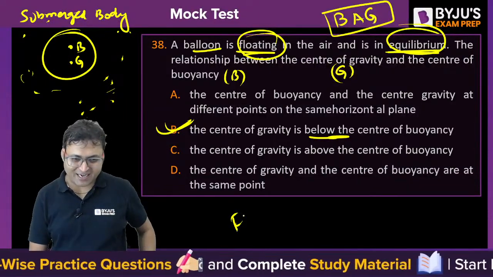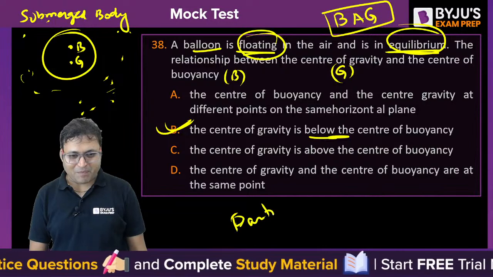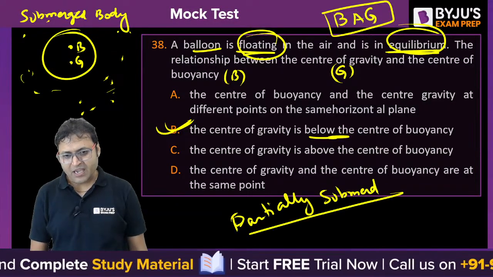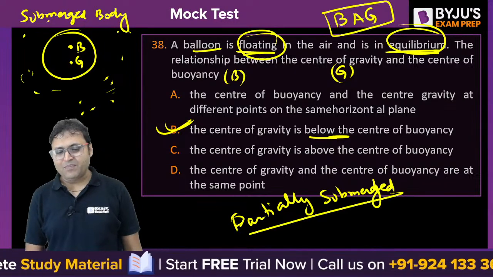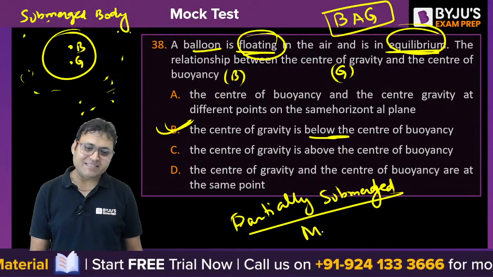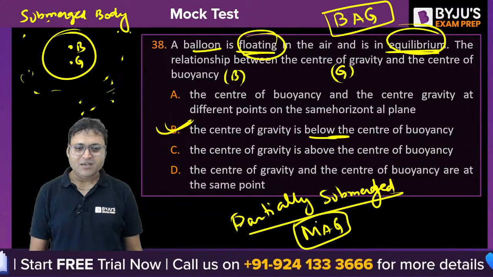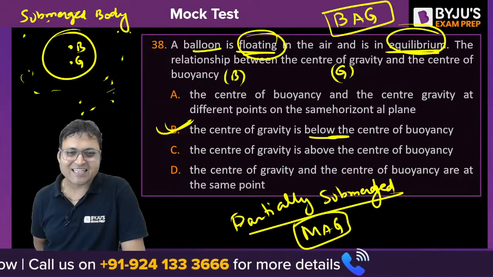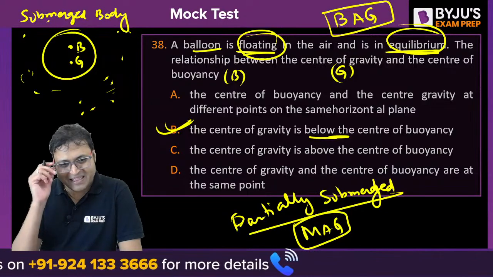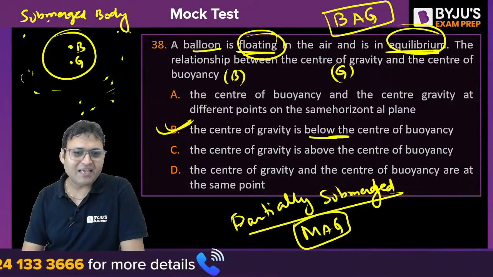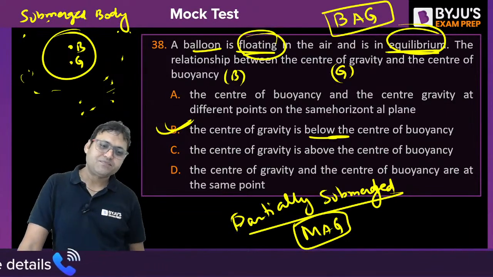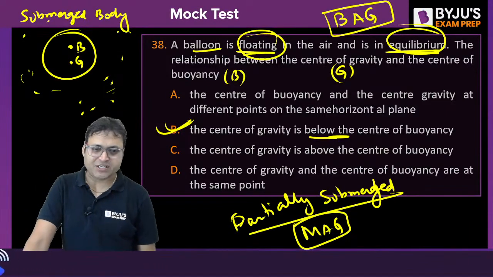Do you understand it? And if the body would have been partially submerged, then the metacenter would have been... Yes, deliberately, they are entitled to that much, because the level is too easy, so they maintain a little twist in the question.